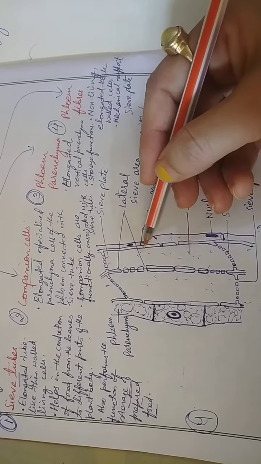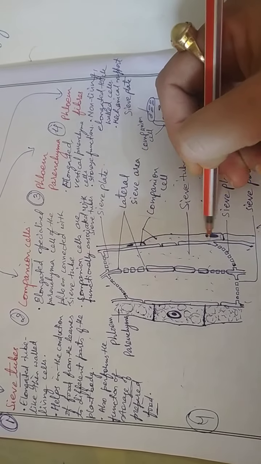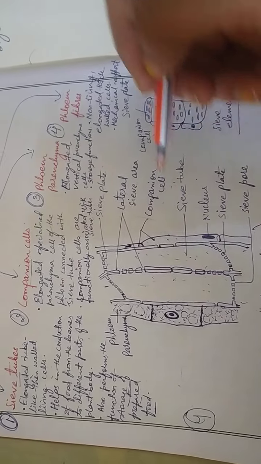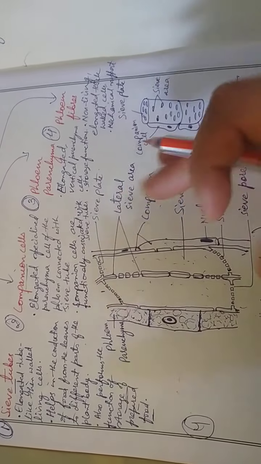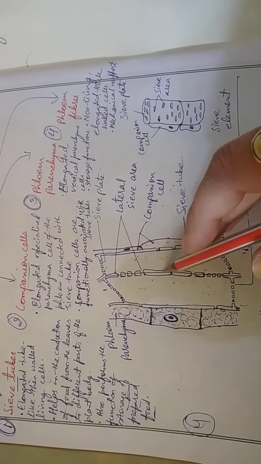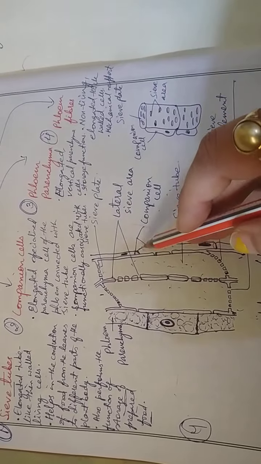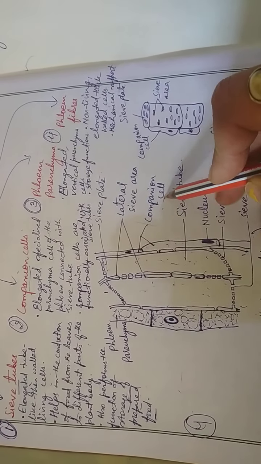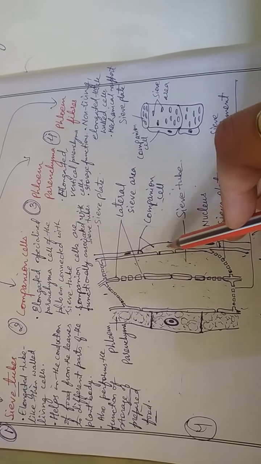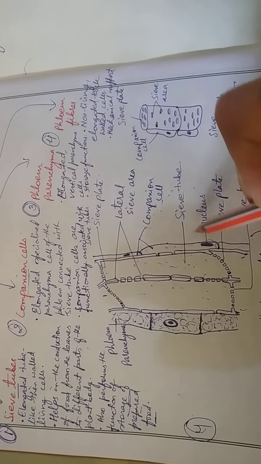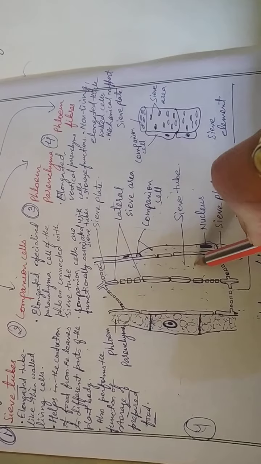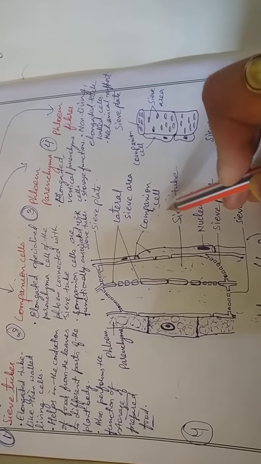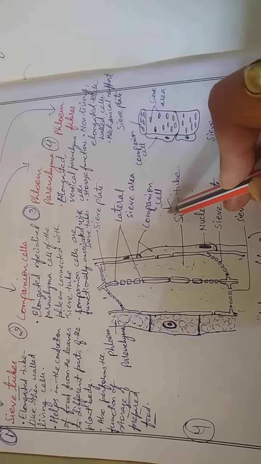It doesn't is present alone separately; it is present along with the sieve tube. This is the sieve tube, and just next to it, attached with it, is the companion cell. So a companion cell is an elongated special type of parenchyma cell which is present in connection with the sieve tube.